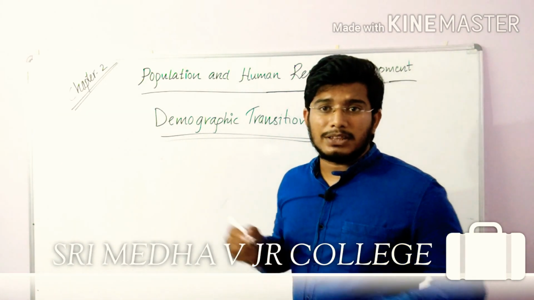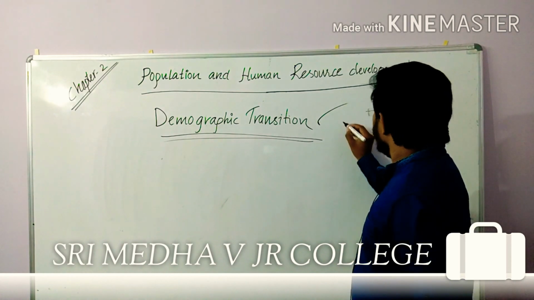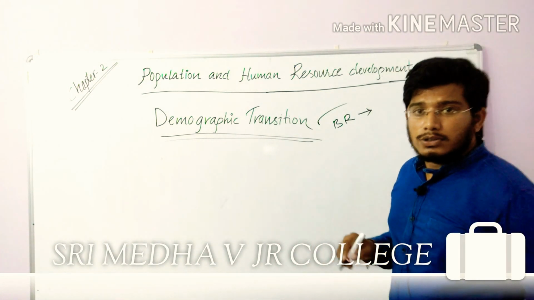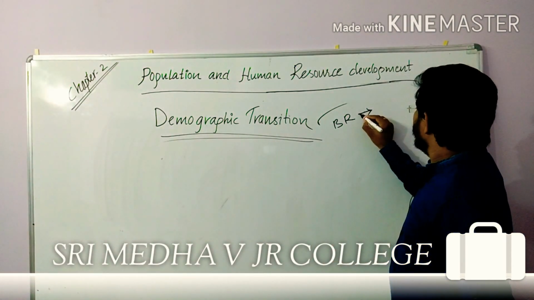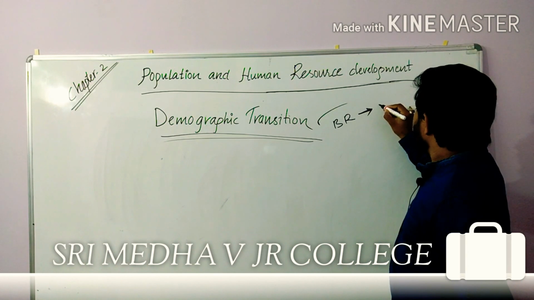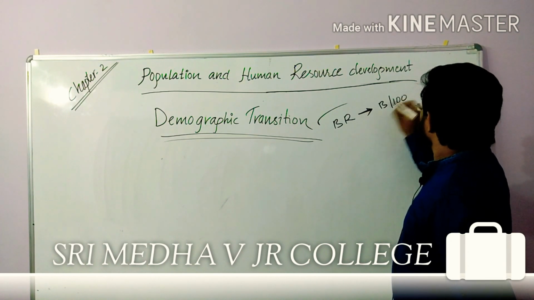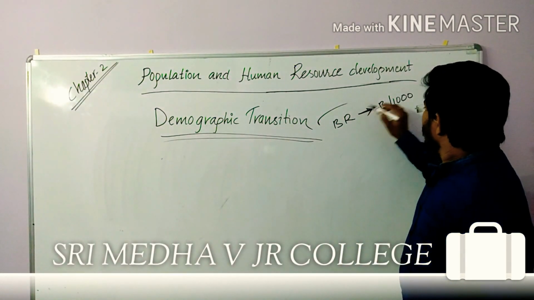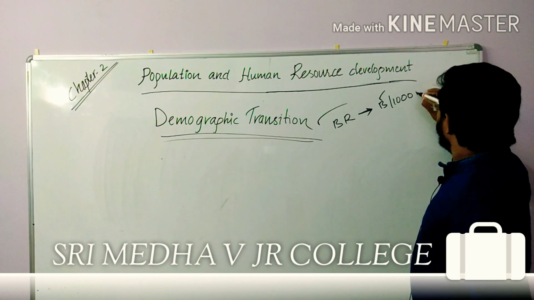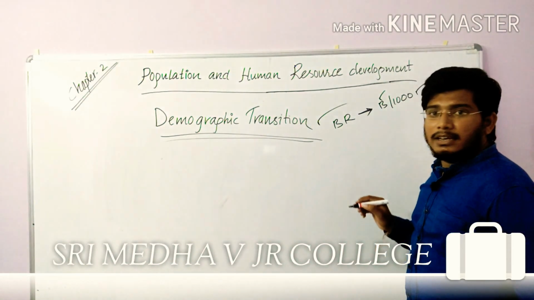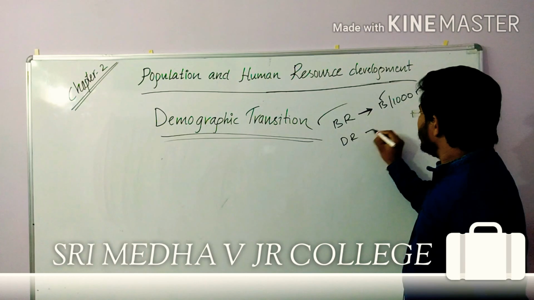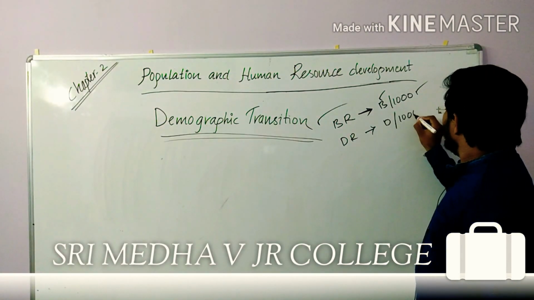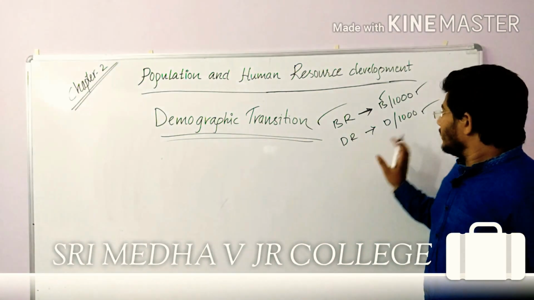Before getting into the topic, we have to know what birth rate is. Birth rate is the number of births for every 1,000 population in the country. And death rate is the number of deaths occurring for every 1,000 population.